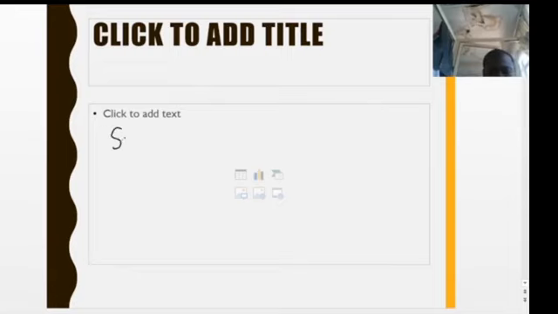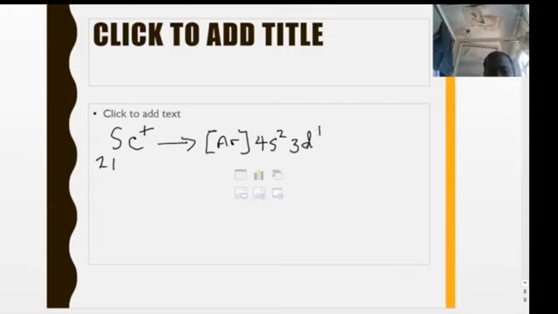For example, scandium, Sc with atomic number 21, with 1 electron lost. This indicates that scandium has lost 1 electron. To write the electronic configuration, this is going to be argon core, 4s2 and 3d1. Because it is losing 1 electron, it has to lose it from one of these parts and then becomes an ion.